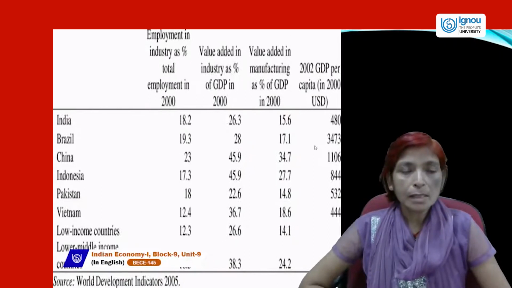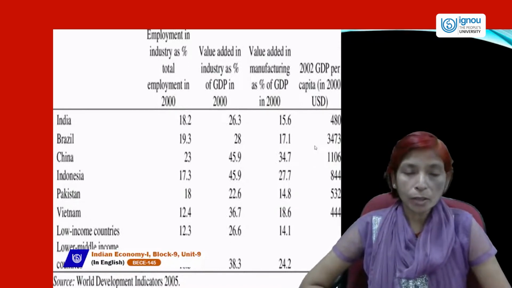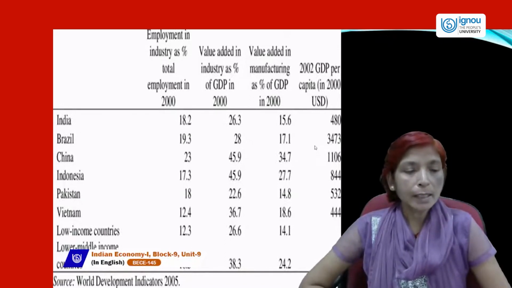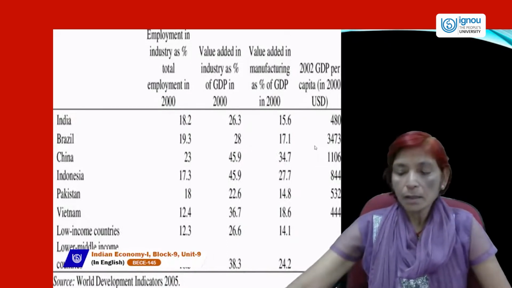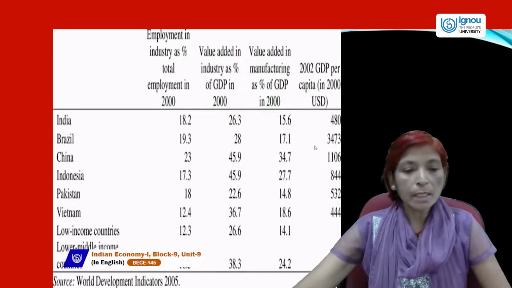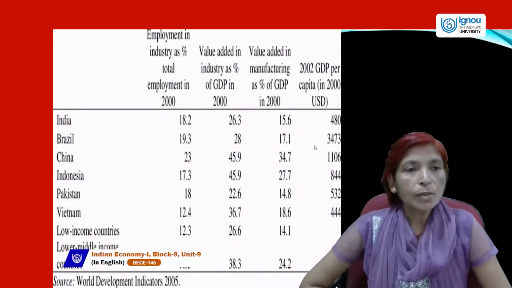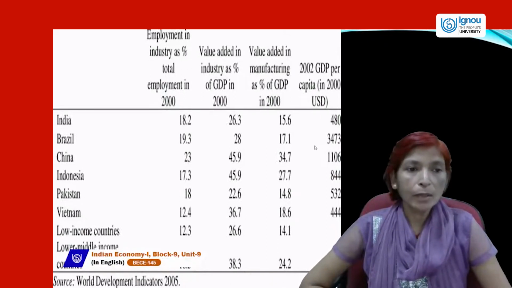In Brazil, this ratio is 19.3%. China is creating more and more employment opportunities, with 23% contribution in the employment sector, and Indonesia 17.3%, in Pakistan 18%, in Vietnam 12.4%, in low income countries 12.3, and in lower middle income countries this is 18.5. So this is the employment in industry as a percentage of total employment in 2000.